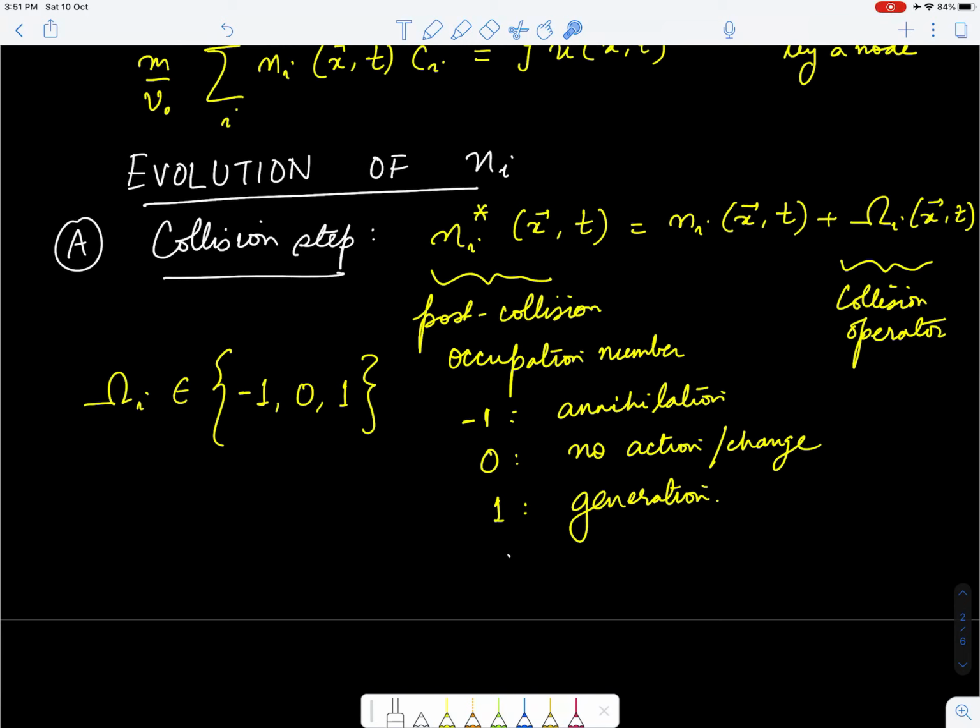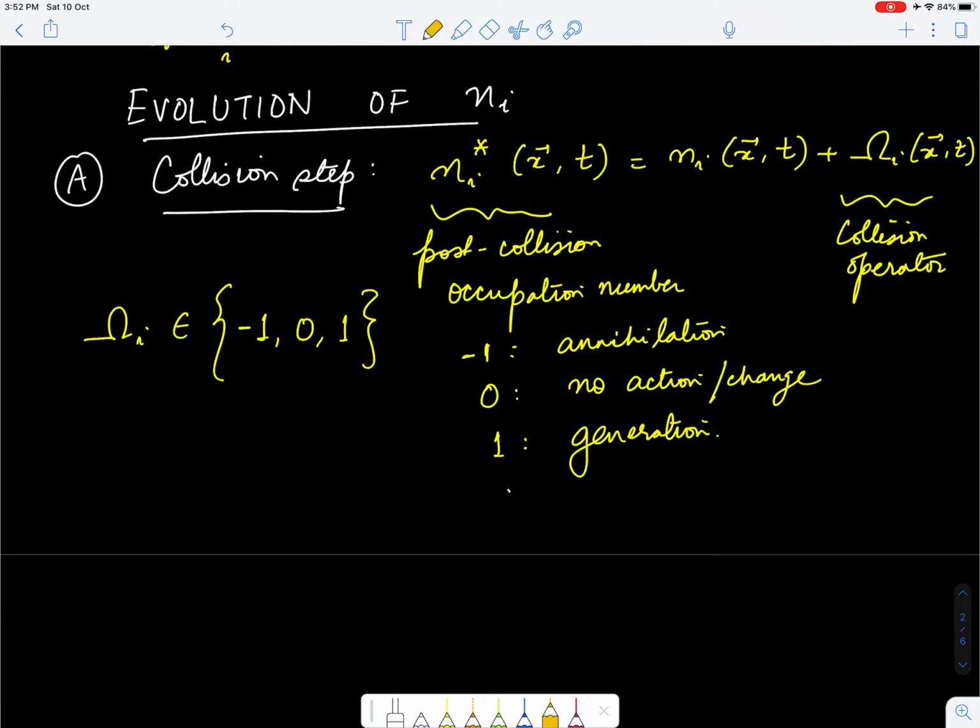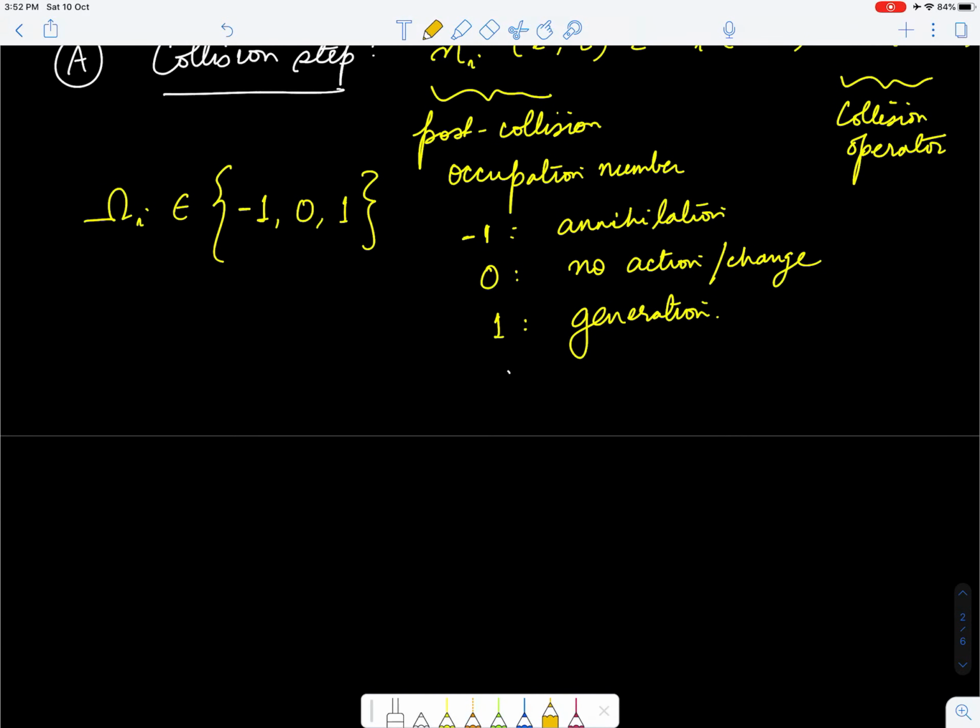Okay, now for mass and momentum conservation, omega i also has to follow one other constraint. For mass conservation at a given node, the summation of omega i at that given location, summed over all directions, should be equal to, you guessed correctly, 0, so that no mass is created or destroyed.